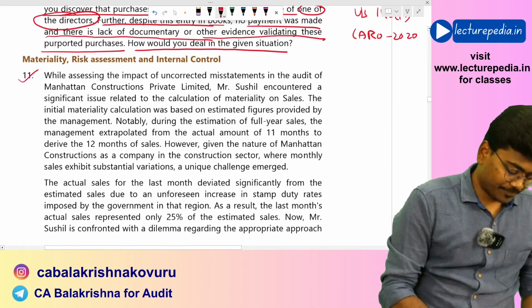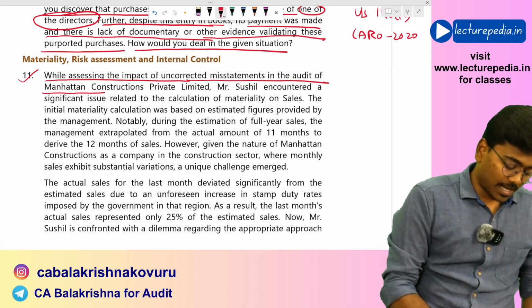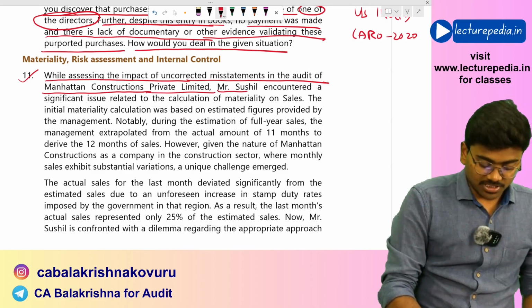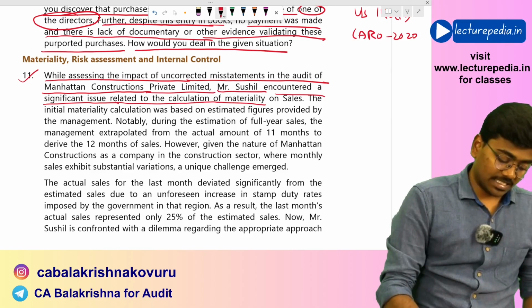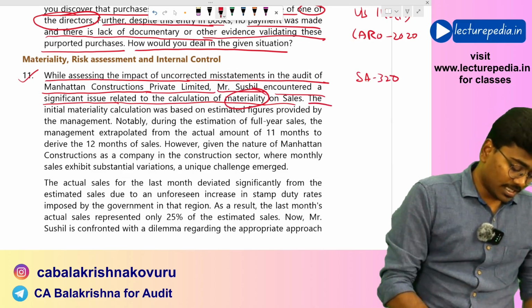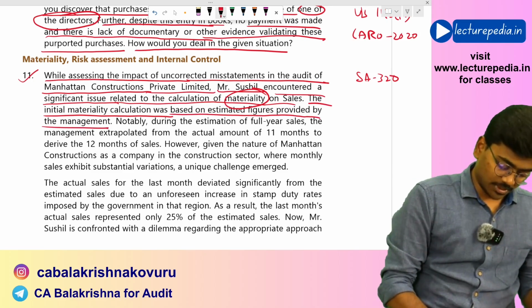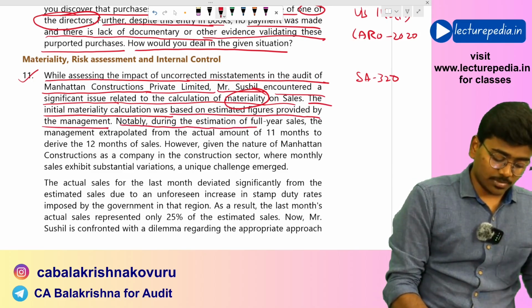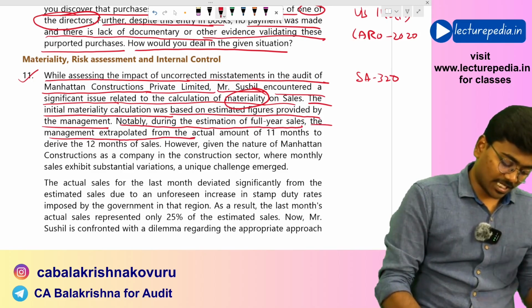question number 11. While assessing the impact of uncorrected misstatements in the audit of Manhattan Constructions Private Limited, Mr. Sushil encountered a significant issue related to the calculation of materiality on sales. Okay, materiality means SA 320. Now, the initial materiality calculation was based on estimated figures provided by the management. Notably, during the estimation of full year sales, the management extrapolated from the actual amount of 11 months to derive the 12 months of sales.